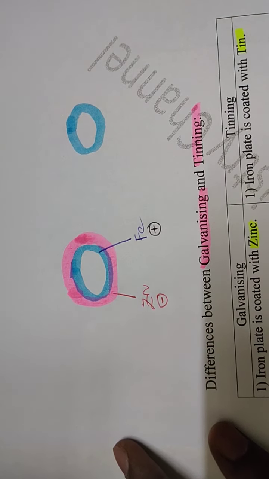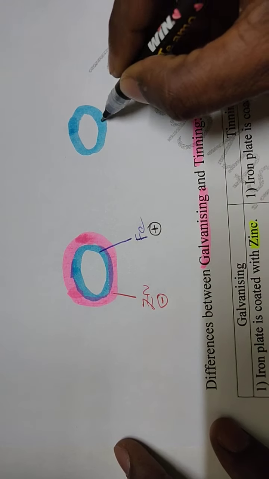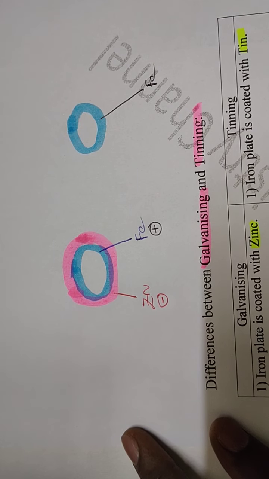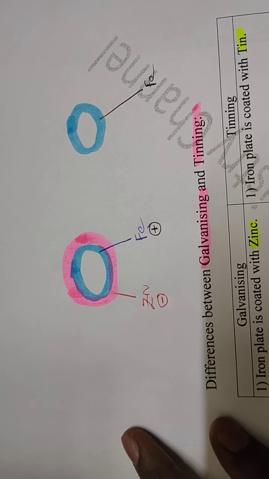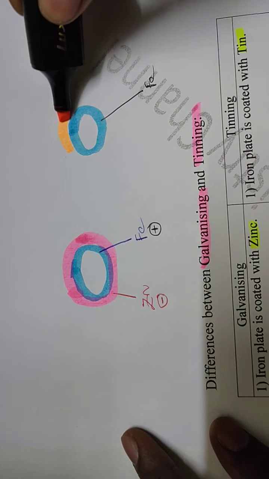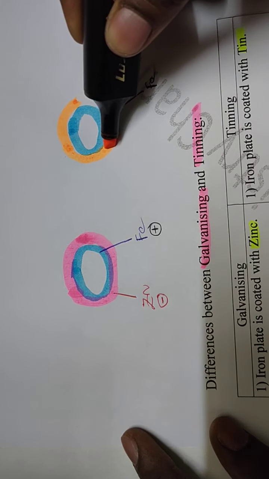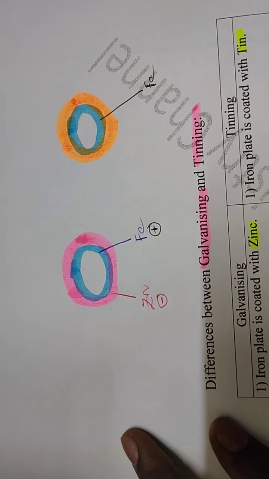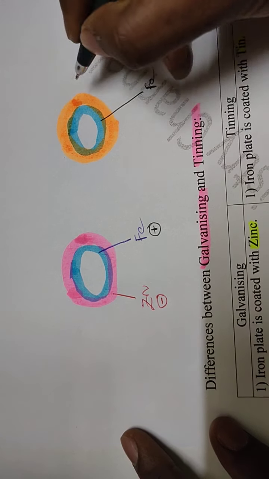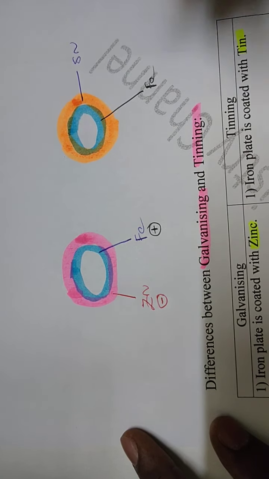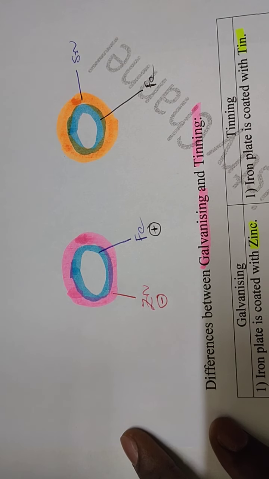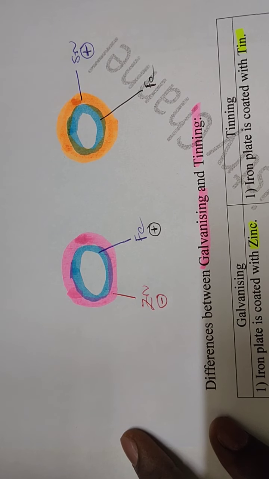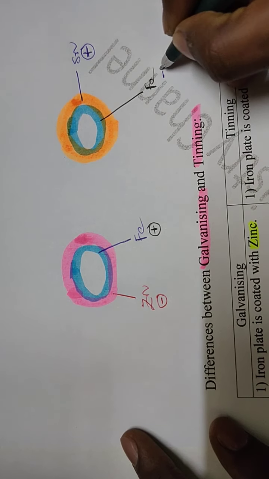Here it is iron. If this iron surface is coated with tin, Sn, then tin acts as cathode and iron acts as anode.